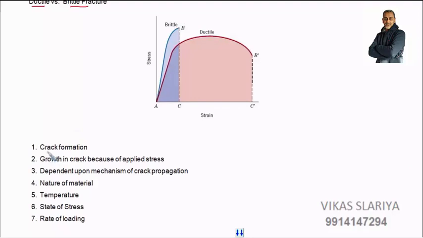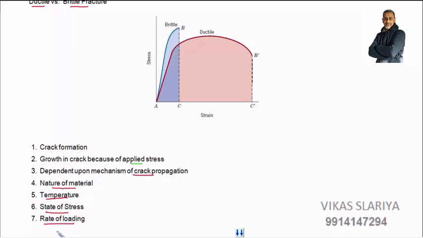So first of all, crack formation. It depends upon growth in crack because of applied stress. It is dependent upon the mechanism of crack propagation, how the crack propagates, right? And also what is the nature of the material, what is the temperature at that point, what is the state of stress, and what is the rate of loading.